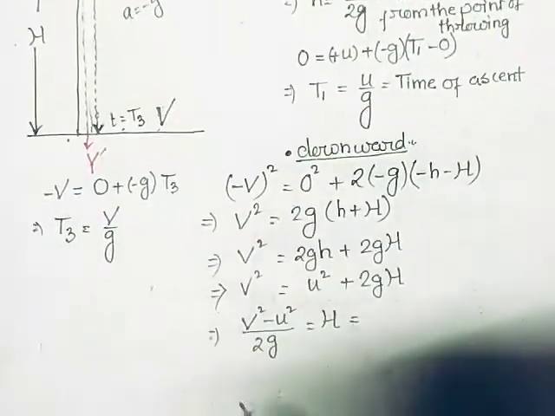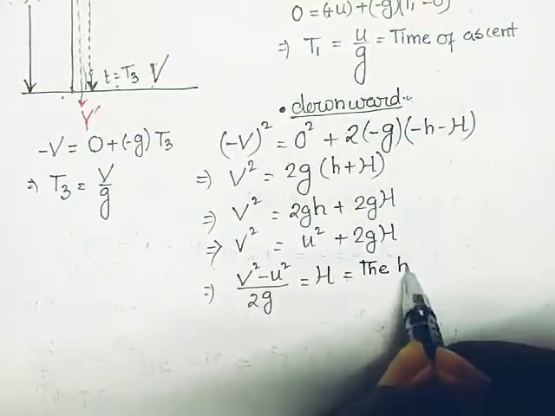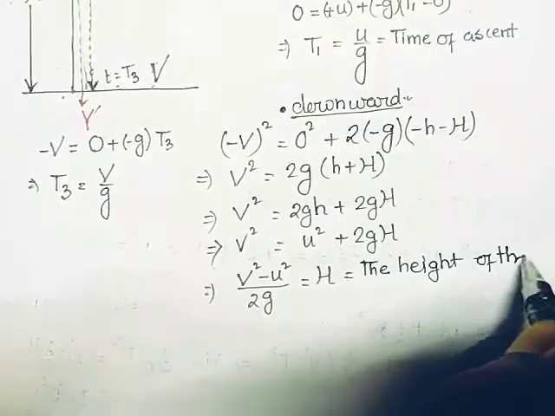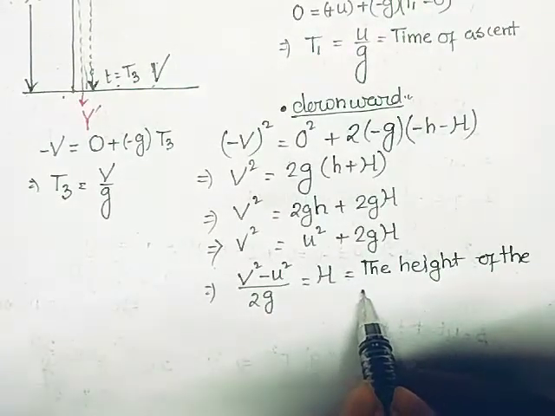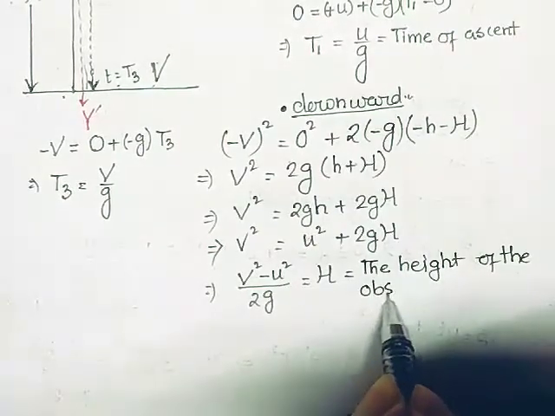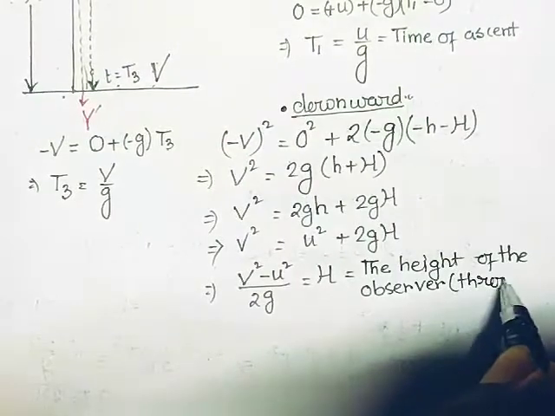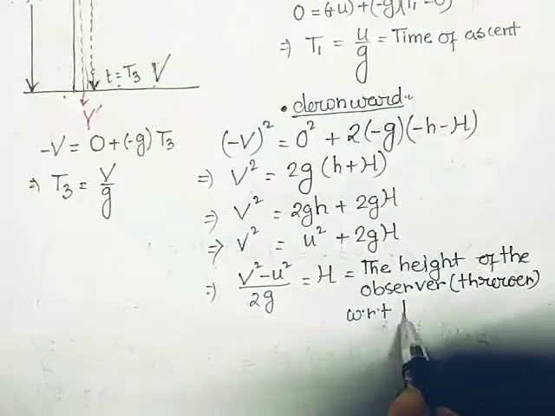But what is capital H? I will write it down as the height of the observer, in brackets thrower, with respect to the ground.